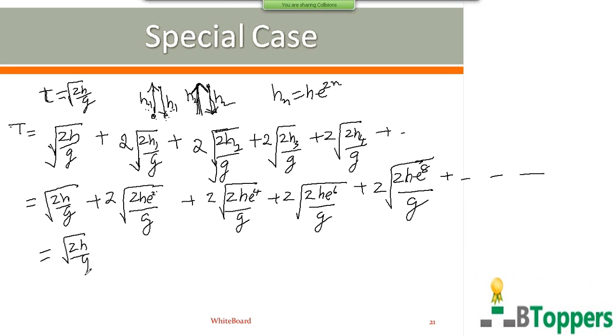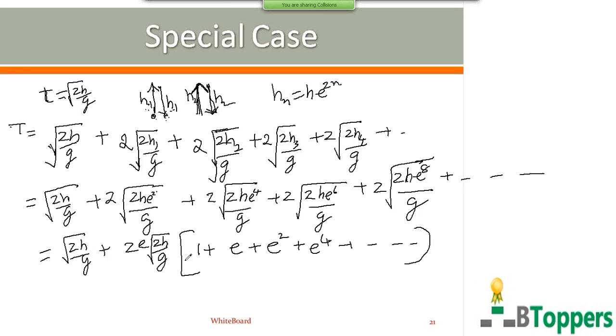So you can write this as root of 2h by g. From the next terms onwards, you can take 2 into root of 2h by g common outside. Root of e square is e. So, in the second term onwards, 1 plus e plus, root of e power 6 will be e cube, for which you have taken e common outside. So it will be e square, e power 4, etc.